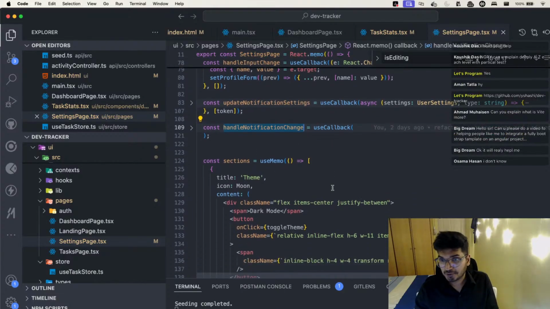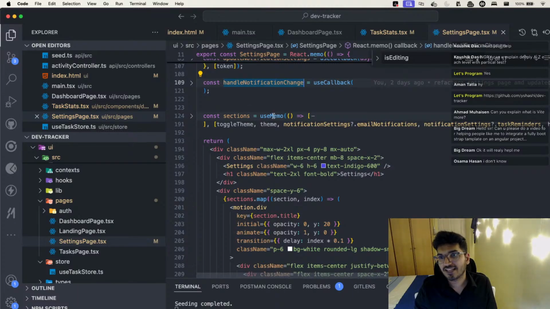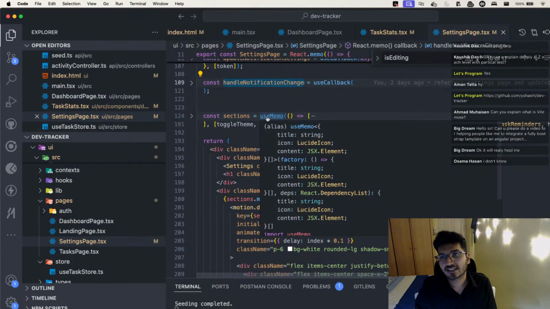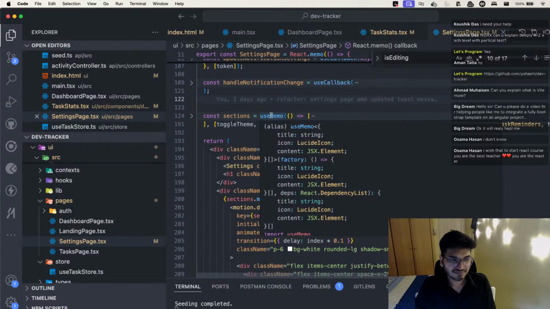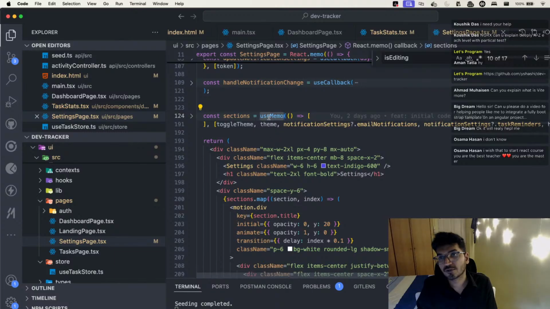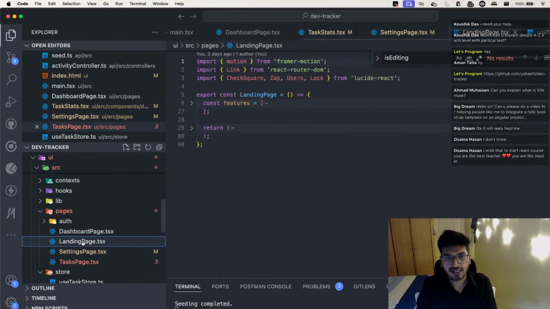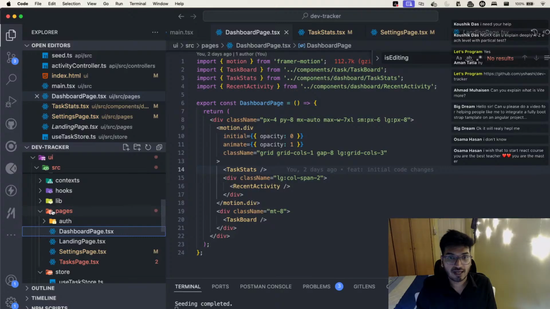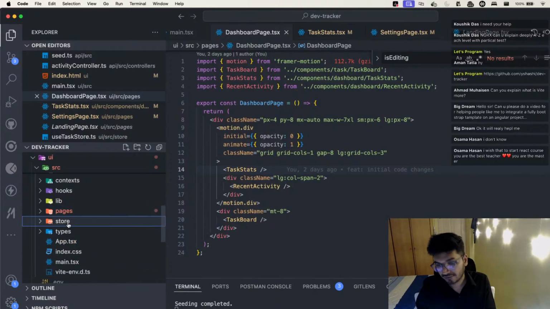So that's what you see here, what I have created till now. Can you see I'm using all the latest features of React here. We have useMemo, and this also has its own benefits, where we are not creating the object again and again, we have a single instance of it by using useMemo. It helps with performance improvement. That's what we have at the moment for this project, and this is what I wanted to show you guys.